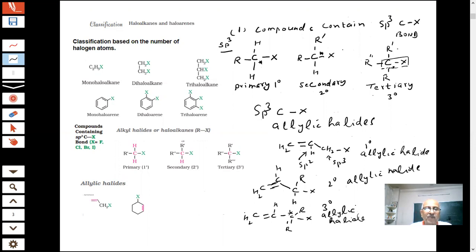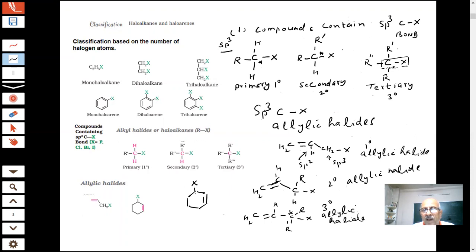So classification, how will we do? As you can see, how we are classifying them. If I have this, there was a question like this. X. What type of halide is this? Question, important.